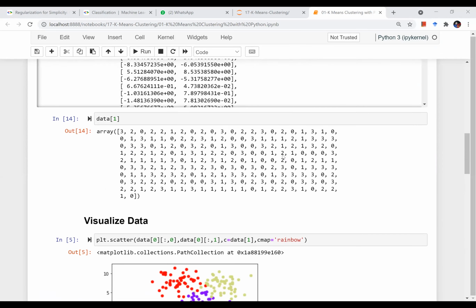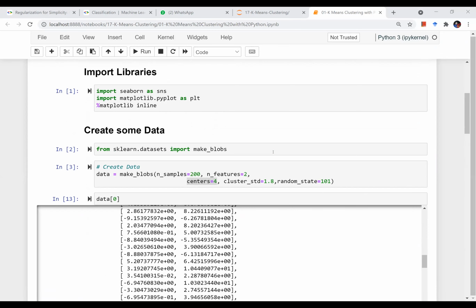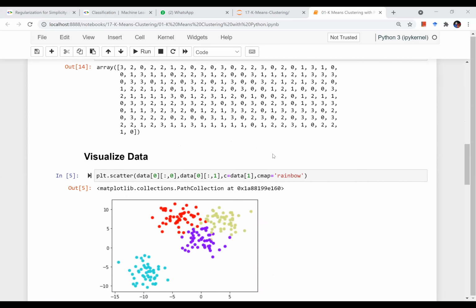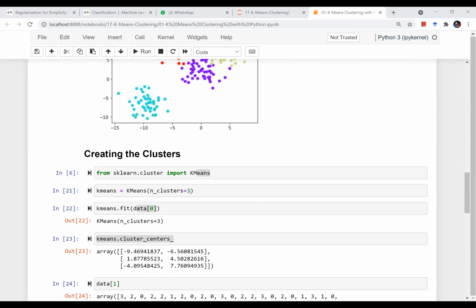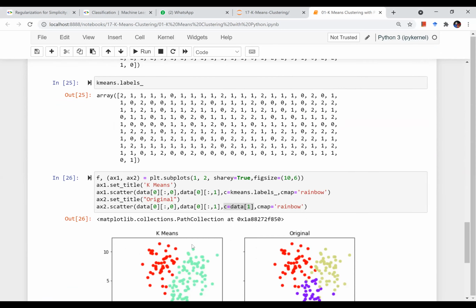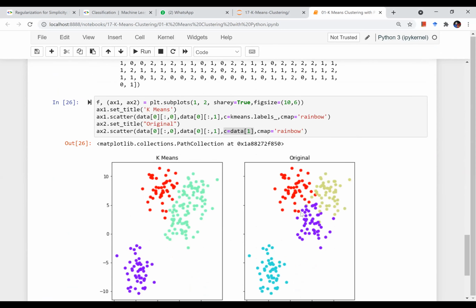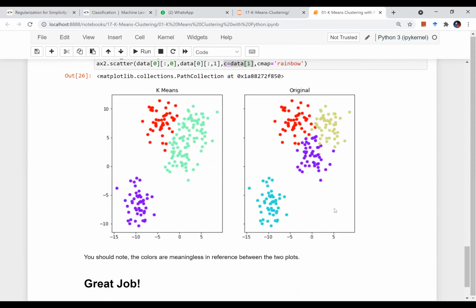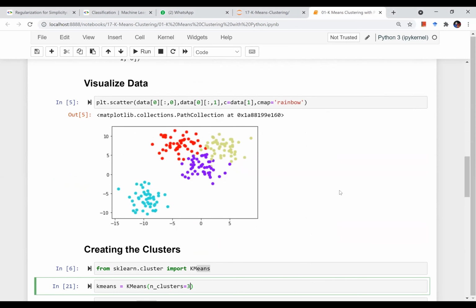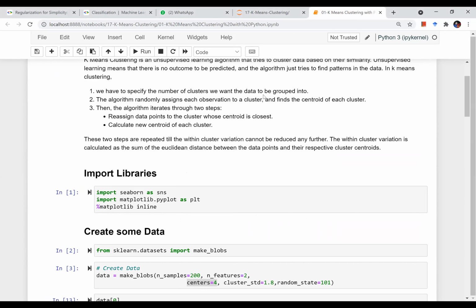If you want to ask any questions, you can ask now. You can try out by changing this value to k equal to 4. If you do it with 4, we should get clusters exactly like this one, right? I think we are done for now, and if you have any questions, you can ask.